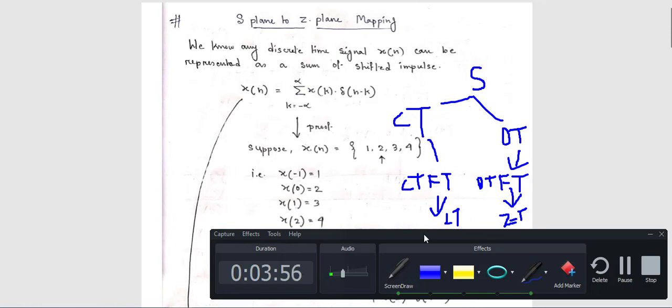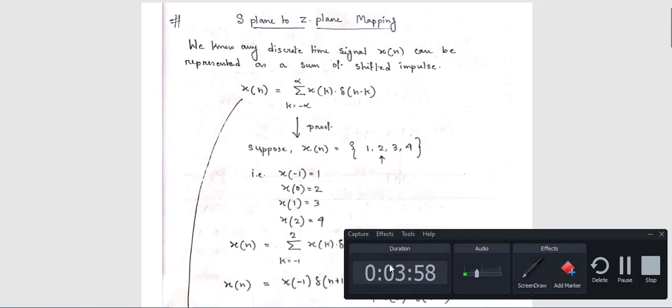Now, Laplace transform and Z transform. First, we know any discrete time signal, suppose you have a discrete time signal x[n]. Any discrete time signal can be represented as a summation of shifted impulses. You can see this expression. This x[n] is a discrete time signal and can be represented in this summation format, where a shifted impulse function is attached.